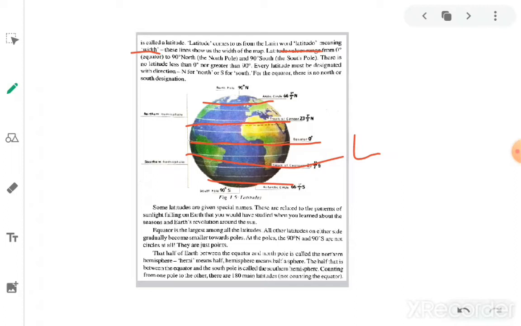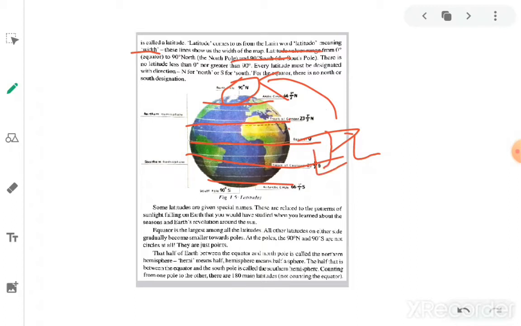Latitude values range from 0 degrees to 90 degrees north. The value at the equator is 0 degree latitude, and from 0 degrees up to here it is 90 degree latitude. So we can calculate the width between each latitude. And 90 degrees south as well: on the south side also, from the equator at 0 degrees to here, there are some latitudes.